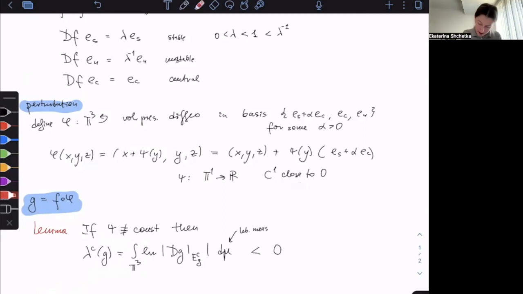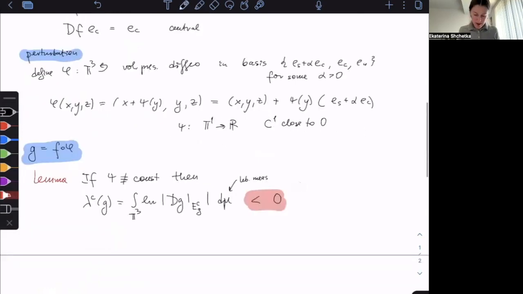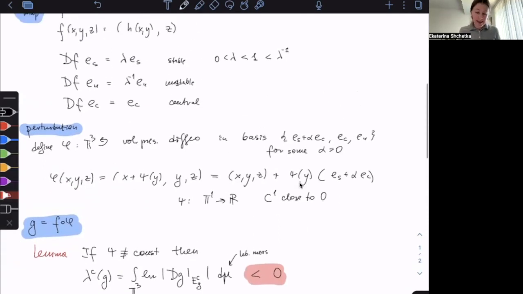So this is the part that we're going to prove, that the central Lyapunov exponent is now negative. Well, so how do we get it?